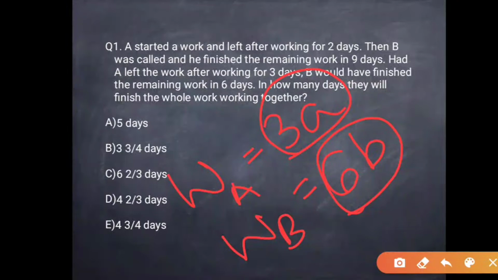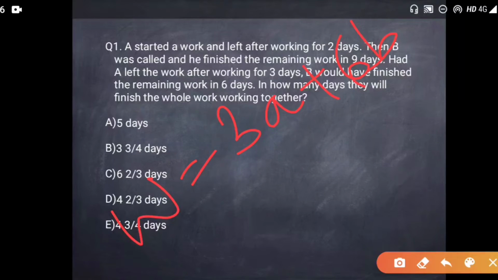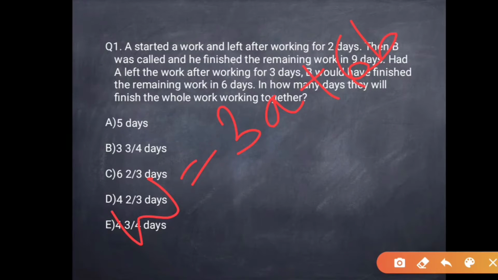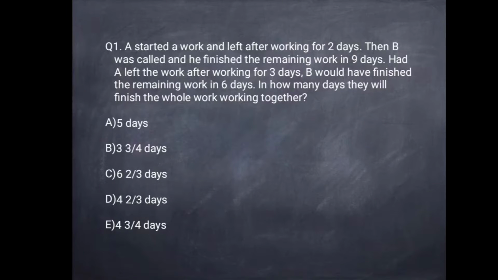Again we have the equation W equal to WA plus WB, that is 3a plus 6b. So the work is the same both ways. Therefore we can equate the previous equation with this equation: 2a plus 9b is equal to 3a plus 6b. The work is the same in both conditions.